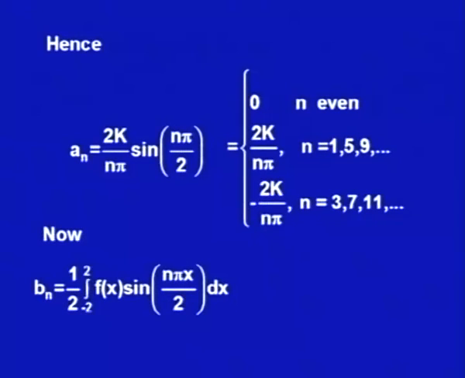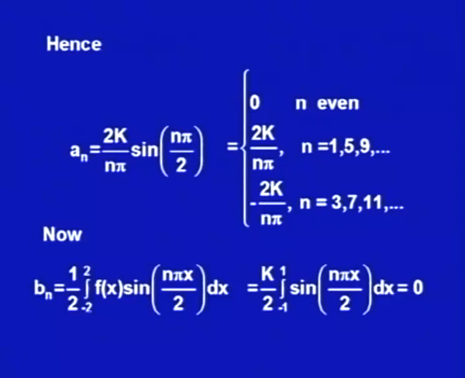Now, b n is 1 upon 2 integral from -2 to +2 f x sin n pi x by 2 dx. Since the function is k only in the interval -1 to +1, I would get this integral as k by 2 integral from -1 to +1 sin n pi x by 2 dx. Now, sin x is an odd function. So, from -1 to +1, it will always be 0. So, what we have got?